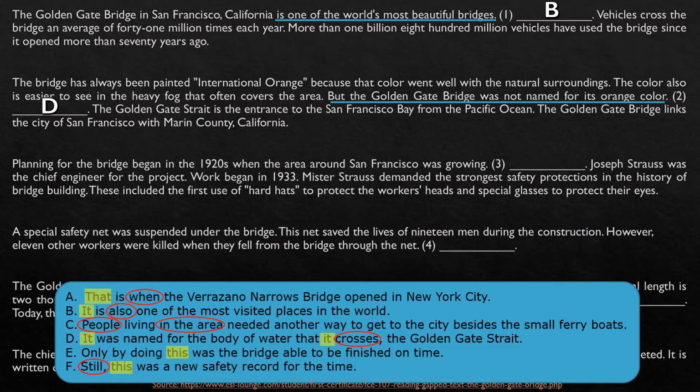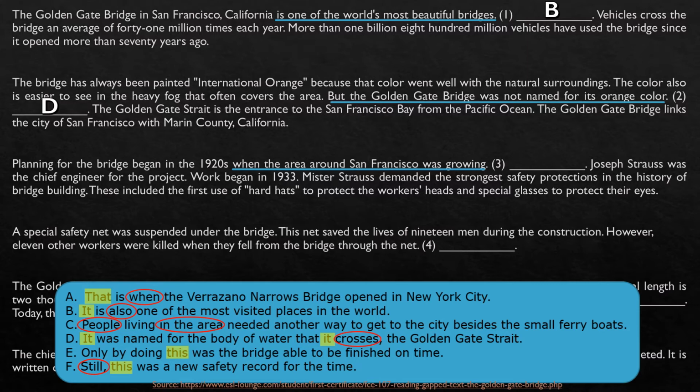Third paragraph. Planning for the bridge began in the 20s when the area around San Francisco was growing. So let's see this information here. The area around San Francisco was growing. So let's see. Joseph Strauss was the chief engineer for the project. Work began in 1933. Mr. Strauss demanded the strongest safety protections in the history of bridge building. This included the first use of hard hats to protect the workers' heads and special glasses to protect their eyes.